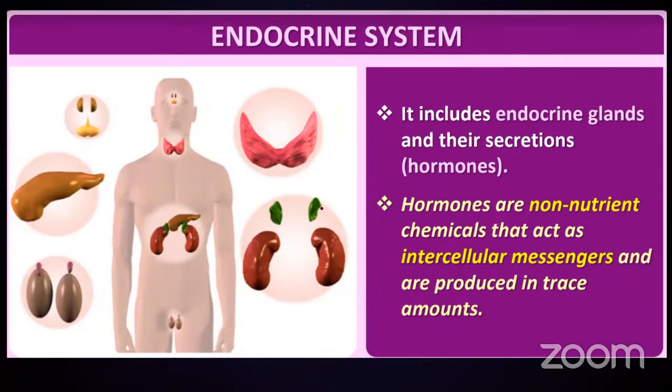The nervous system provides a very quick and fast rate of control and coordination. But there are many parts of your body where the nervous system cannot integrate and cannot provide the necessary control over your cells and tissues.